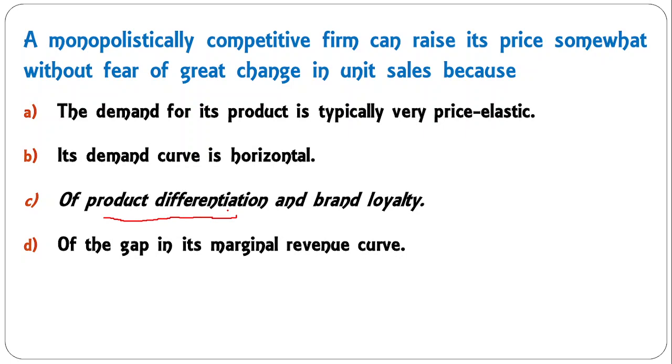The seller is not worried that there will be a fall in sales because of price rise, because the product is a little bit different and there is a kind of brand loyalty. Even if you increase the price, the customers are loyal to your product because of the quality, their demand will not fall. Okay, so this C is the correct answer again here.